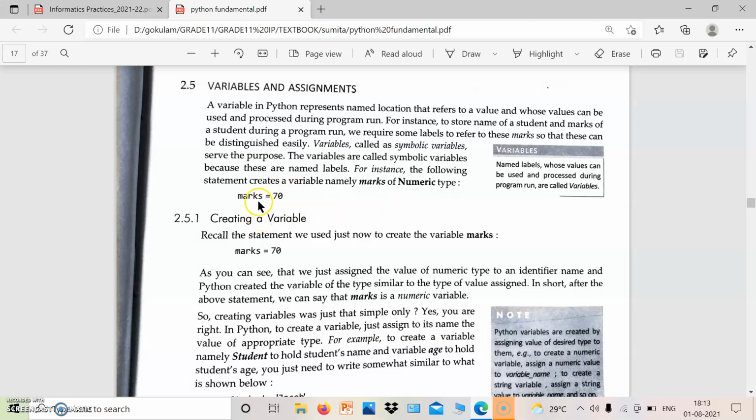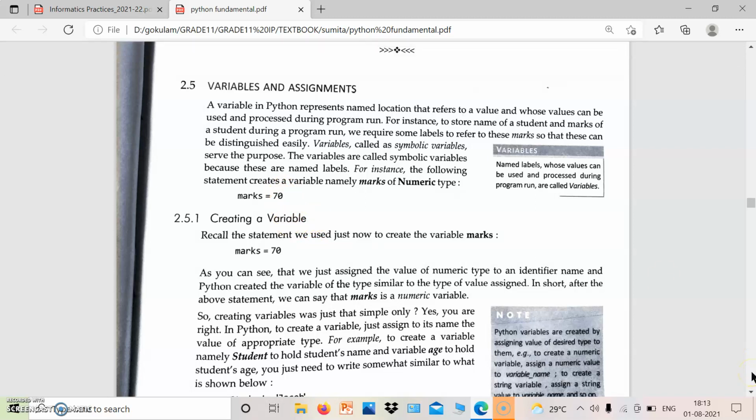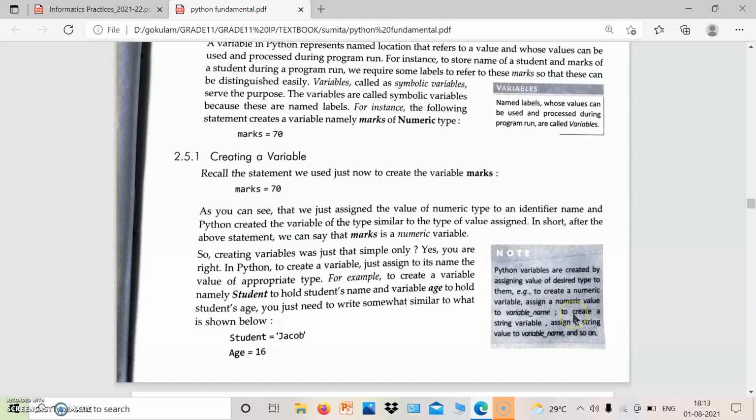In this case, marks has a numeric value. Numeric value means numbers. We can give any value like a string or character, according to our wish. So named labels whose values can be used and processed during program run are called variables. That means by using this variable name, we can do some operation.